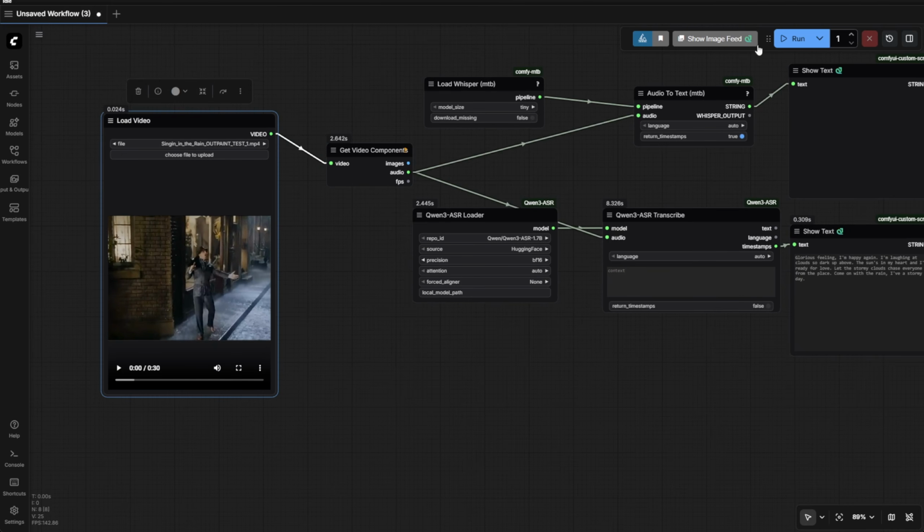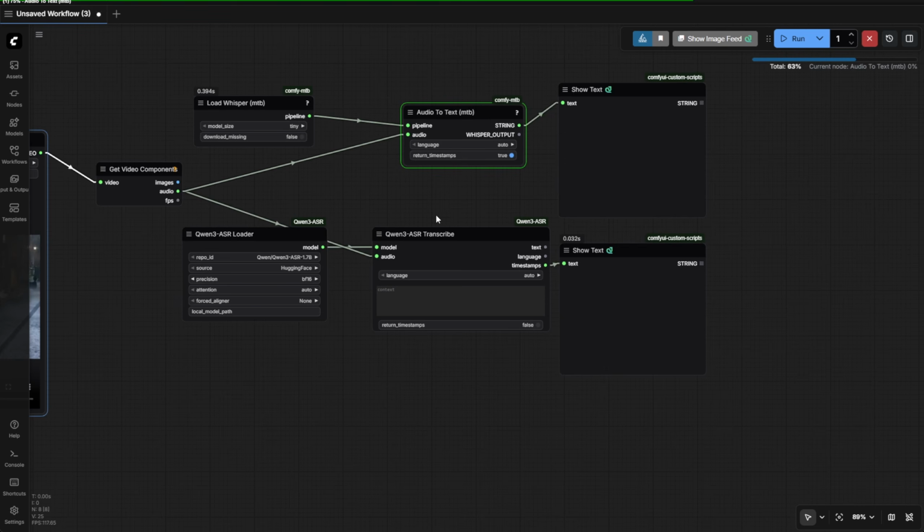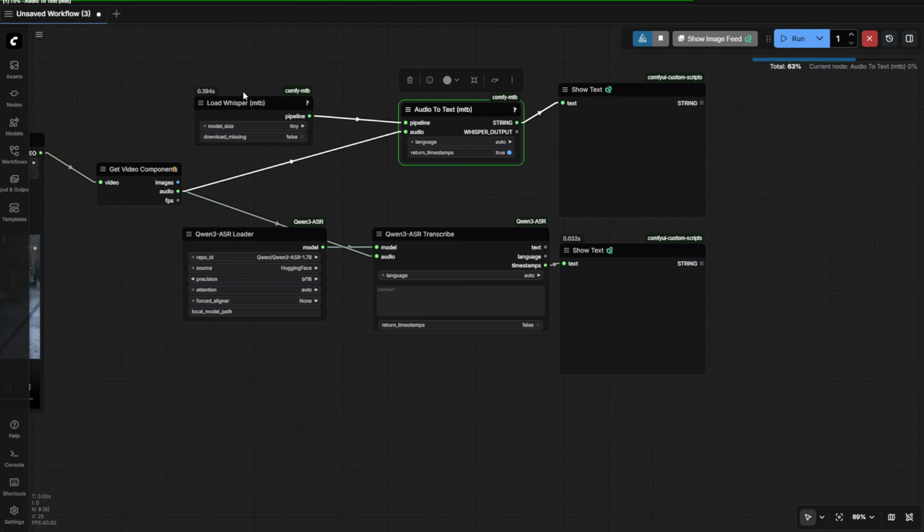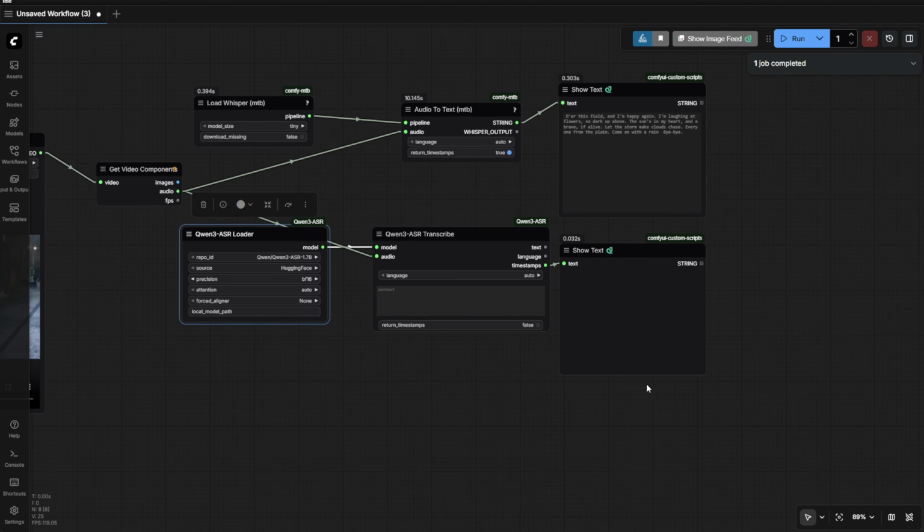This is the Whisper output, where you have more of a raw data output. And what we need from this side is just the text to string, because this will be easier to handle if you pass this data into language models or vision language models that are capable of video processing.